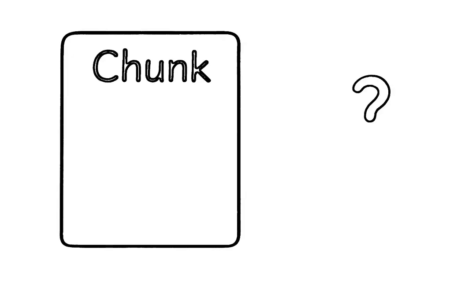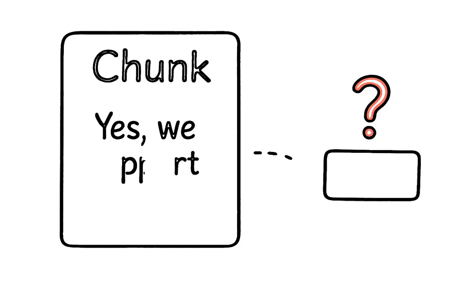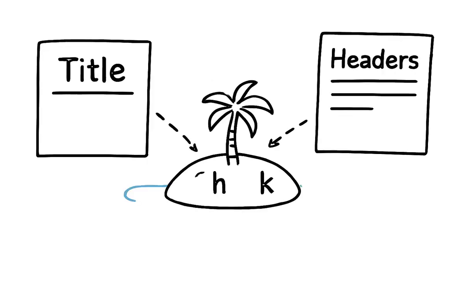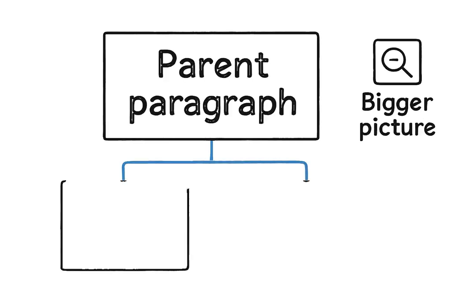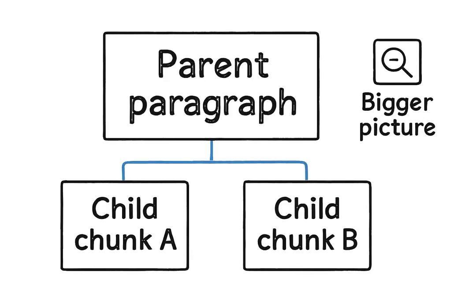Third, missing context. You retrieve the perfect chunk. It says, "Yes, we support this feature." But which feature? The chunk is an island, isolated from its meaning. The fix? Give it neighbors. Always include the document title and section headers. Link smaller child chunks to their larger parent paragraphs so the AI can see the bigger picture.